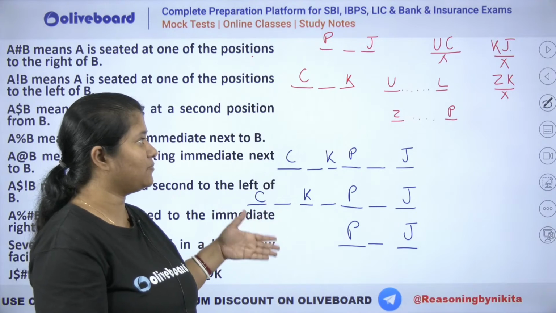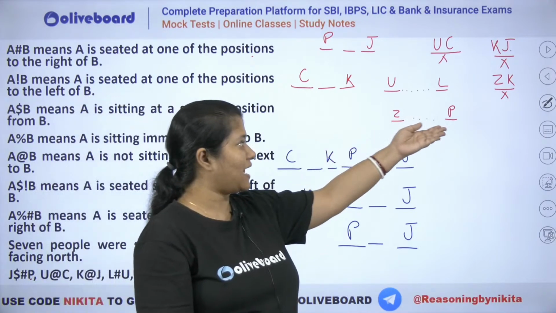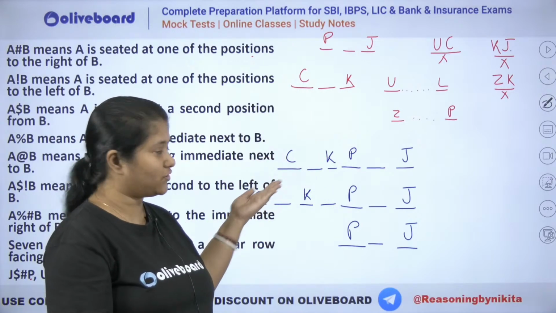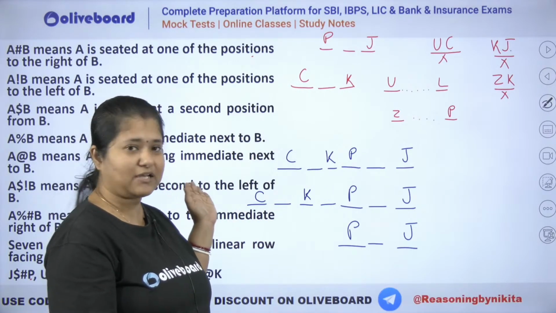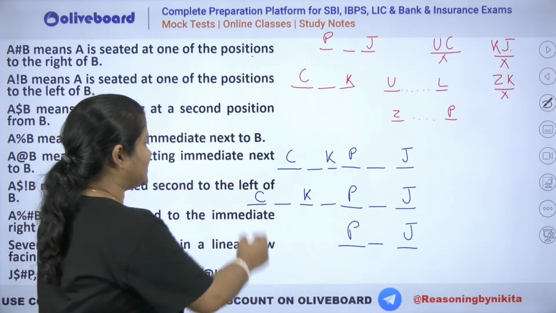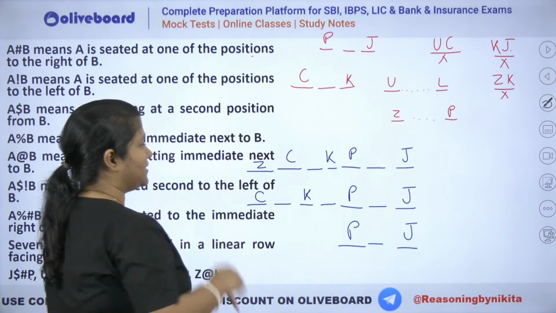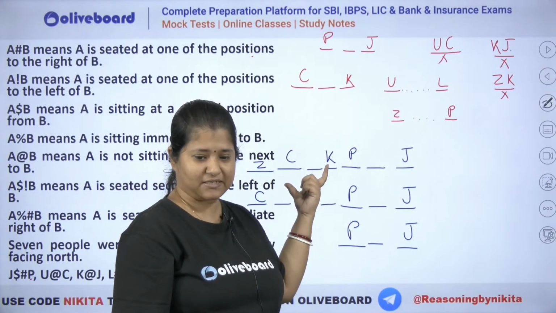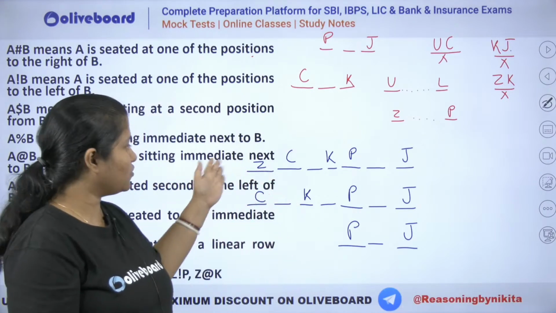Okay, they cannot be a neighbor of J and Z, and also Z has to be somewhere to the left of P. Now if you check it out in this case, you can see that Z has to be somewhere to the left of P and Z cannot be a neighbor of K. So you will have to place your Z here, right? This will be your Z here. Okay, so 1, 2, 3, 4, 5, 6, 7. This is a possibility here. ठीक है, no issues. ये हो सकता है.